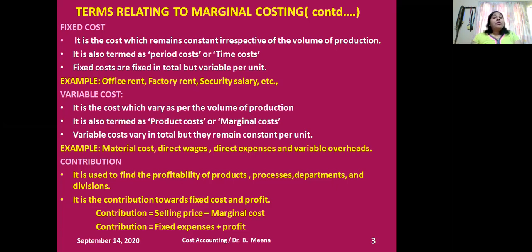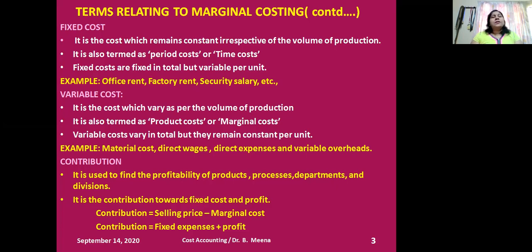When I started producing 200 units, what is my fixed cost per unit? Rupees 50. So there are three conclusions. First, TFC remains constant whatever be the volume of output. As per my example, 10,000 is my TFC, which remains constant, either I'm producing 100 units or 200 units.